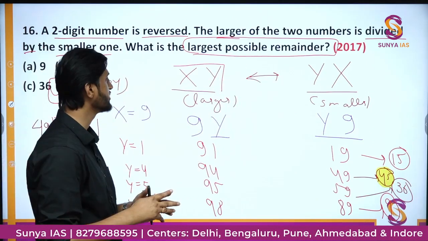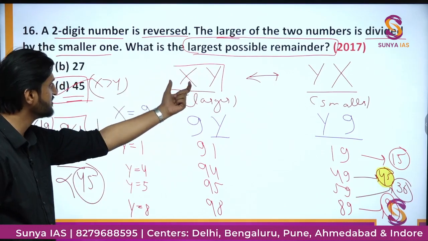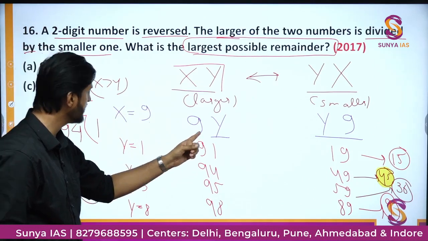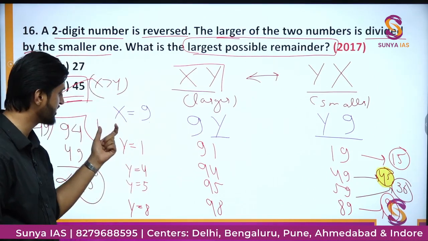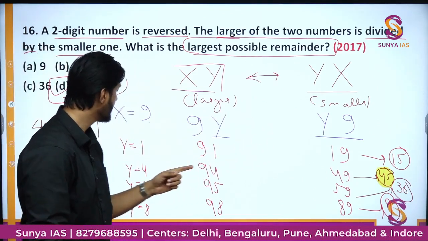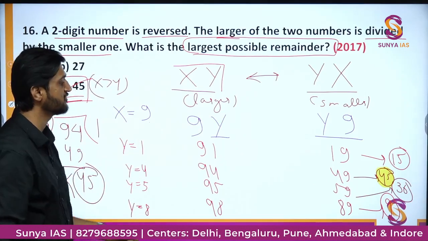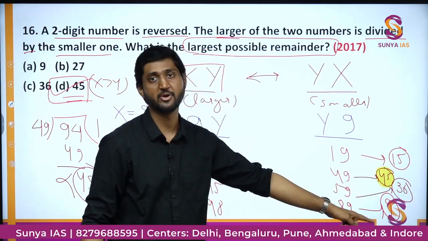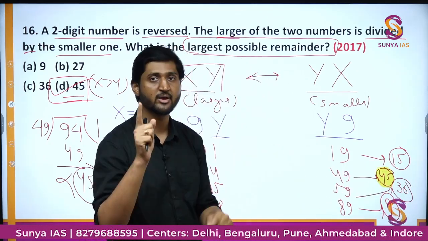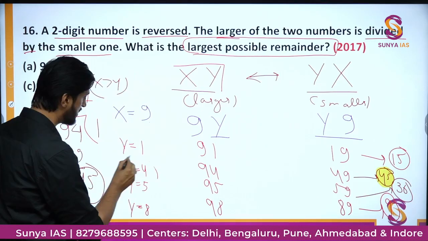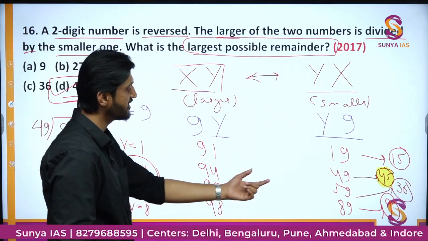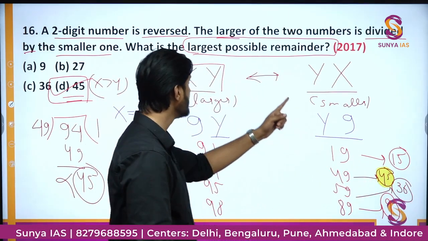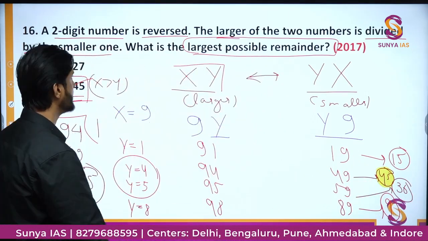We just assume that if the remainder is to be largest, this first digit should be the largest, that is 9, and depending on this 9 we put different values. We did hit and trial with different values of y. Very small and very large values of y, the other digit, will give small remainders, but we need large remainders. That is possible only in the case of these middle digits, which are giving remainders as large as 45 and 36. So 45 is the greatest possible remainder in this case.